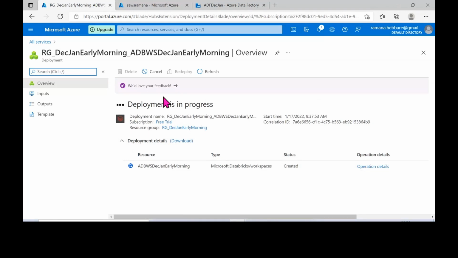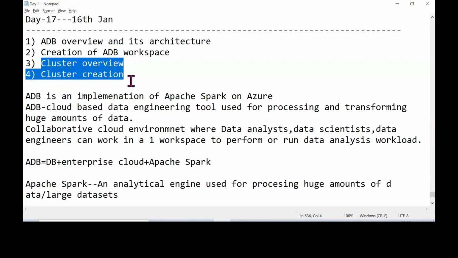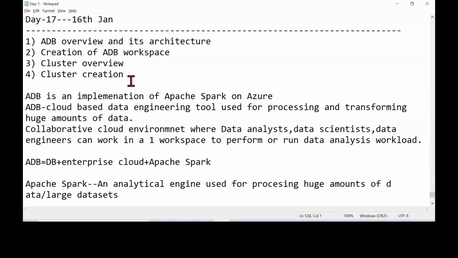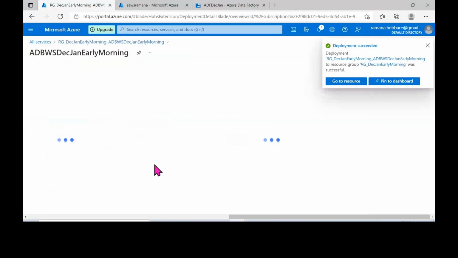What else can I do? Once we create this workspace, I'll show you how to create a cluster also. Once this deployment has finished, I will tell you about the cluster overview, how to create a cluster, and what all the different kinds of clusters are. Deployment finished.